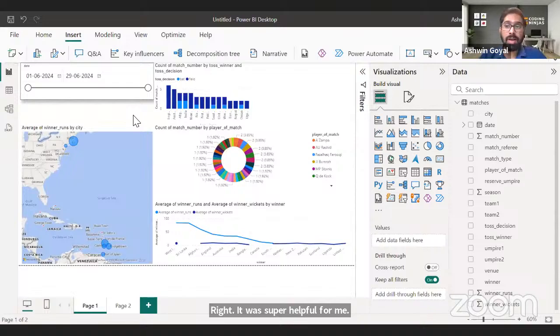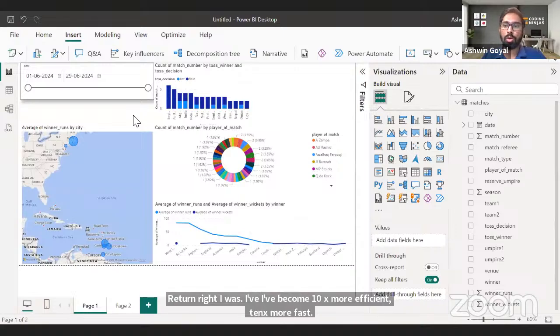My work at, let's say, my last company Udaan became easy and fast. I was more efficient, right? I was effectively getting a 10x return. I'd become 10x more efficient, 10x faster. So Power BI is that kind of a tool. And based on my experience, I say this,